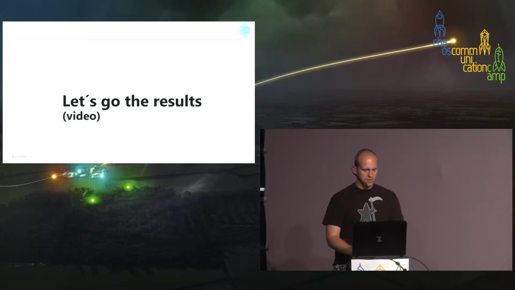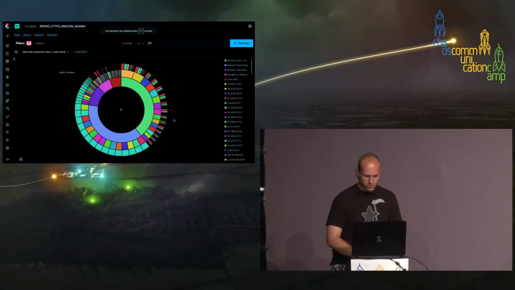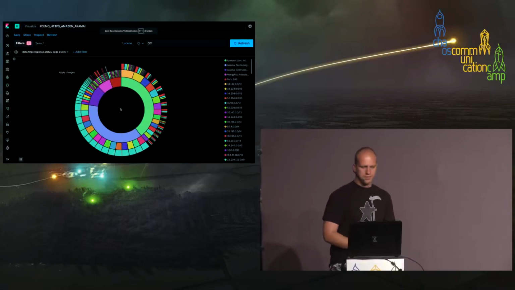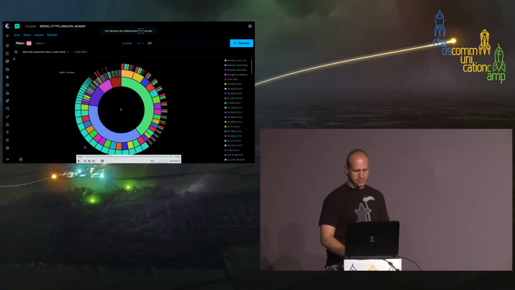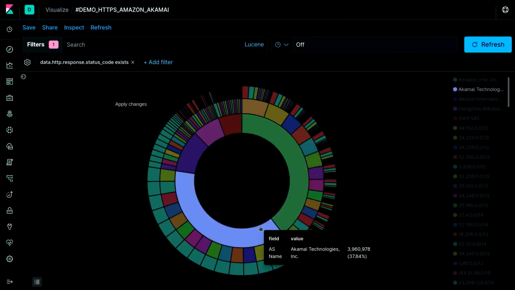So now let's go into the results. What we see here is Kibana, the front end of Elasticsearch, and here we have the interactive possibility to get a rough overview of the autonomous systems and the structure of the internet. At first, you can see that most HTTP hosts here are hosted by Amazon. And then we can see what the next biggest autonomous system is. Okay, we see Akamai.